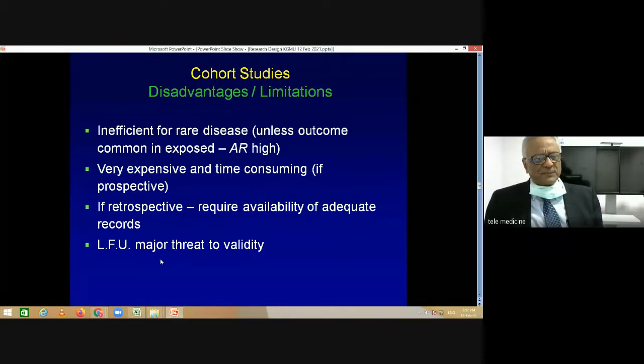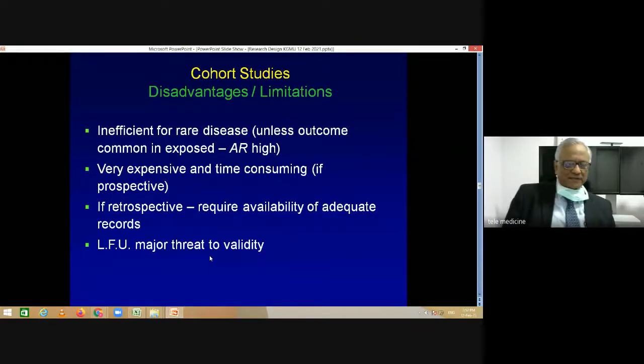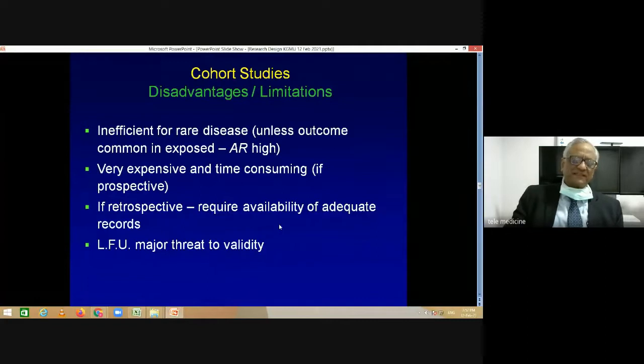And one of the major problems in cohort studies, especially the prospective cohort studies, is that loss to follow-up is a major threat to validity. If you're going to observe a group of people for several years to see for outcomes occurring, quite a number of people may just move out and you may be unable to trace them, as you do not really know whether a particular outcome has occurred or not.